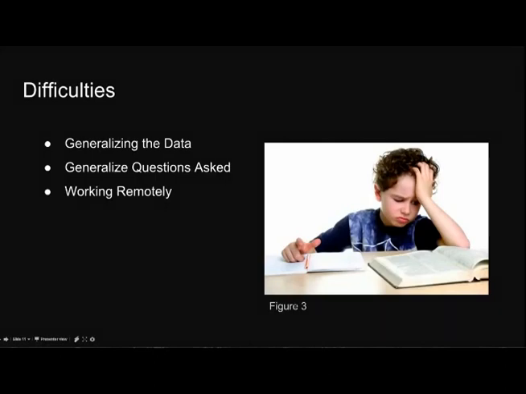All right. So with the difficulties for this project, we ran into some problems with generalizing our data. The original data set was not generalized enough for us to get valid results and predictions, because with the original data we were getting 0% or 1%, which doesn't help anyone out.